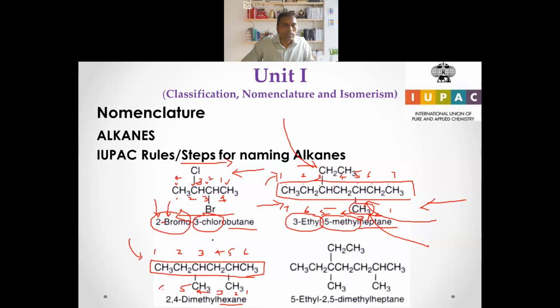4, 5, and then 6. The first group should be attached to the lowest number. Here, in this case, the first group, the methyl group, comes with the number 5. So in this case, let's see, numbering from this side: 1, 2, 3. Here the methyl group is attached at the second position. Here at fifth position, right?